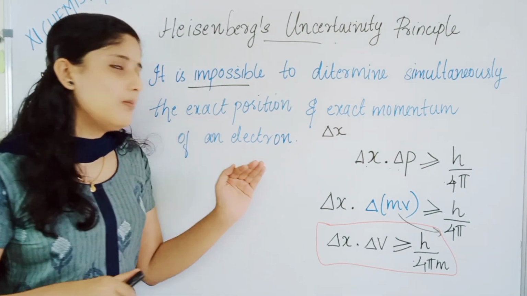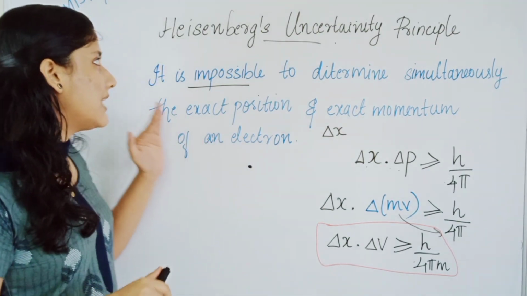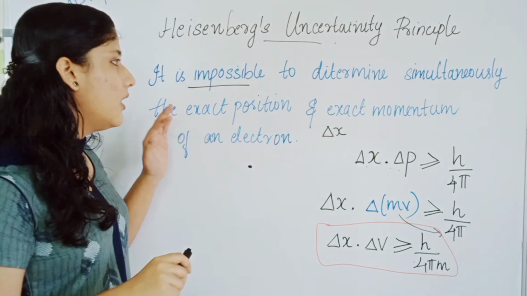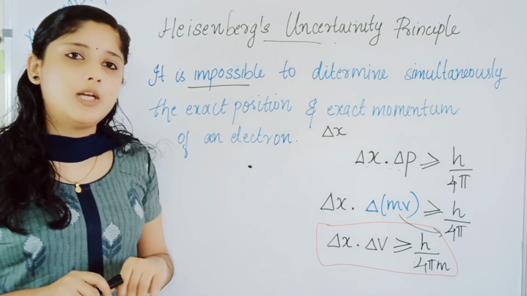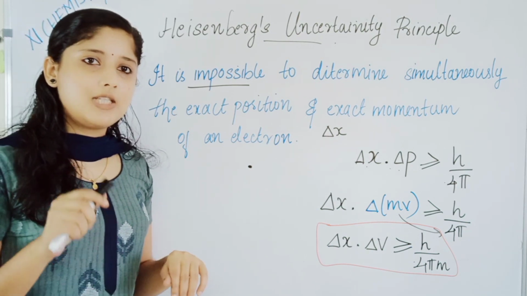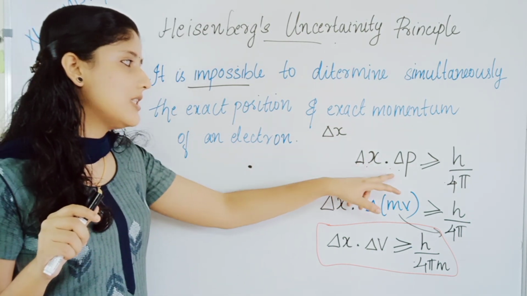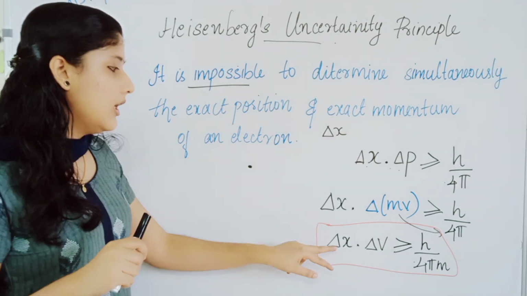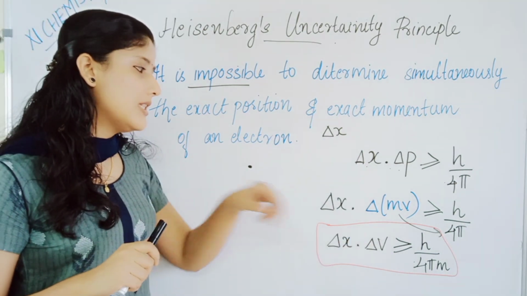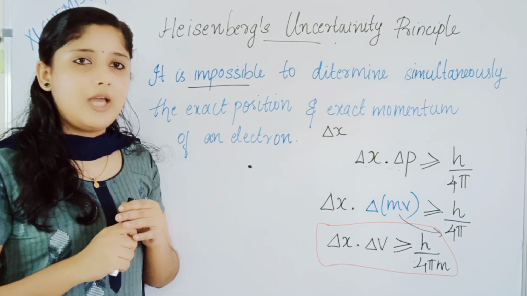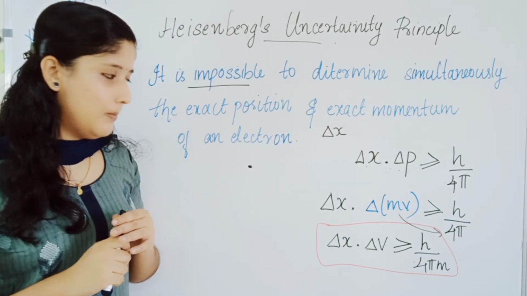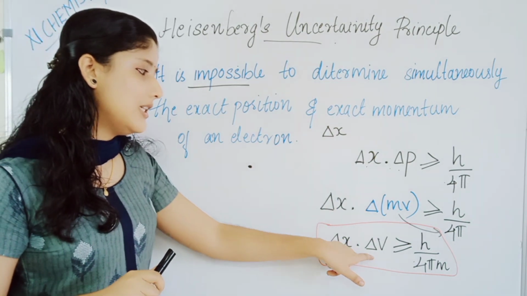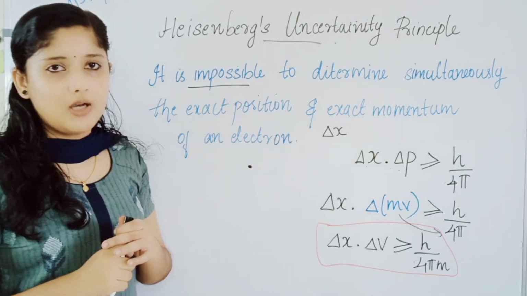Heisenberg's uncertainty principle states that it is impossible to determine simultaneously both the position and exact momentum of an electron. Mathematically, delta x into delta p is greater than or equal to h by 4 pi, or delta x into delta v is greater than or equal to h by 4 pi m. Delta x is uncertainty in position, delta v is uncertainty in velocity, and m is the mass.